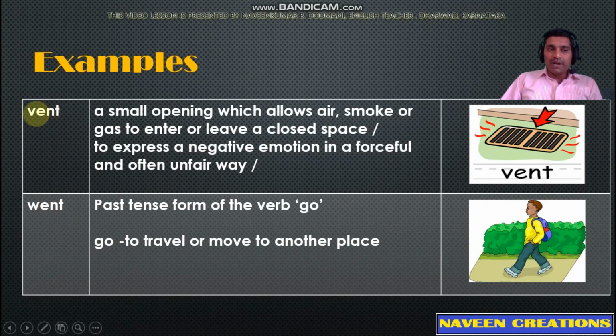The first word, vent, V-E-N-T, means a small opening which allows air, smoke or gas to enter or leave a closed space, or to express a negative emotion in a forceful and often unfair way. The second word, went, W-E-N-T, is the past tense form of the verb go. Go means to travel or move to another place.